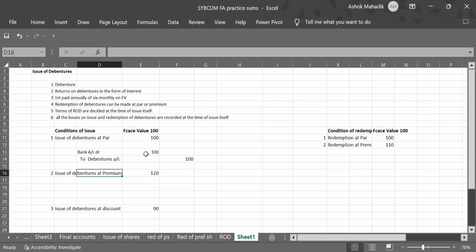Then when you issue debentures at a premium, say for example face value is 100 and you are selling it for 120. So what will happen in bank? How much money you will receive? 120, right? Out of that, 100 is towards debentures, to debentures, and 20 rupees is towards securities premium.